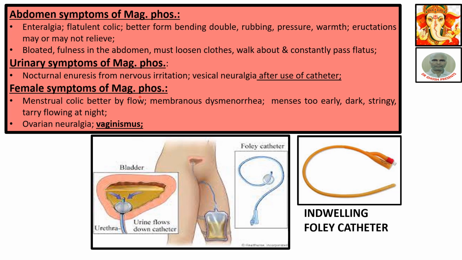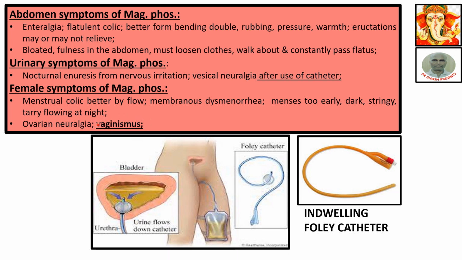Female symptom MAC-PHOS: menstrual colic better by flow, membranous dysmenorrhea. Membranous, that is during menstruation, membranous things come out. Menses too early, dark, stringy, tarry, flowing at night. Ovarian neuralgia, vaginismus. Vaginismus, this is severe and extreme desire for coition. Severe extreme desire for coition in female is called vaginismus.